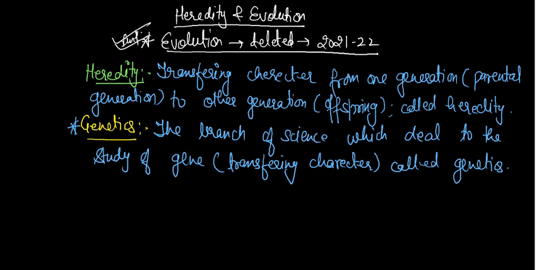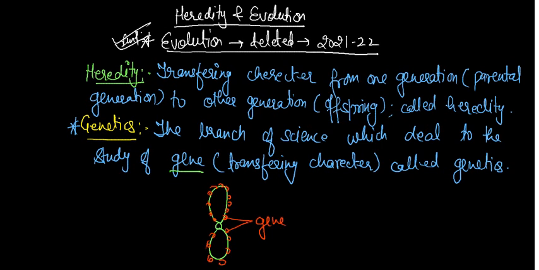So the question in your mind is: what is a gene? In class 9 you know the diagram of the chromosome. On the surface of the chromosome there are so many dot-like structures present. Those dot-like structures are called genes.